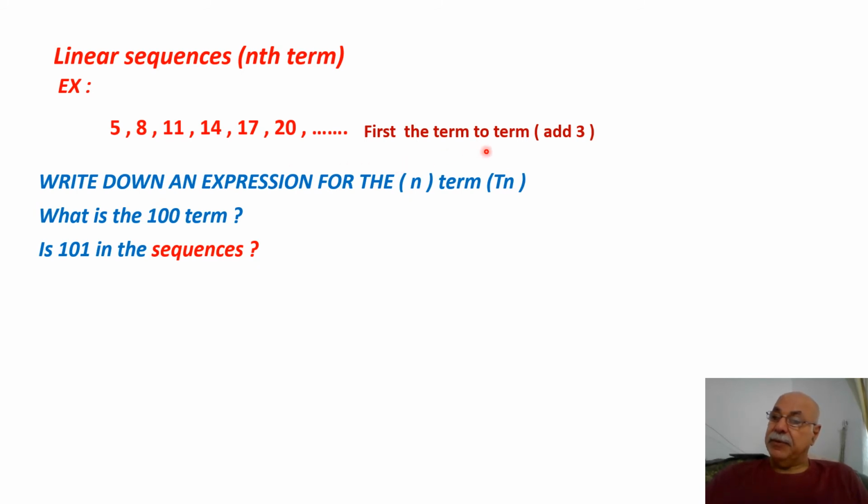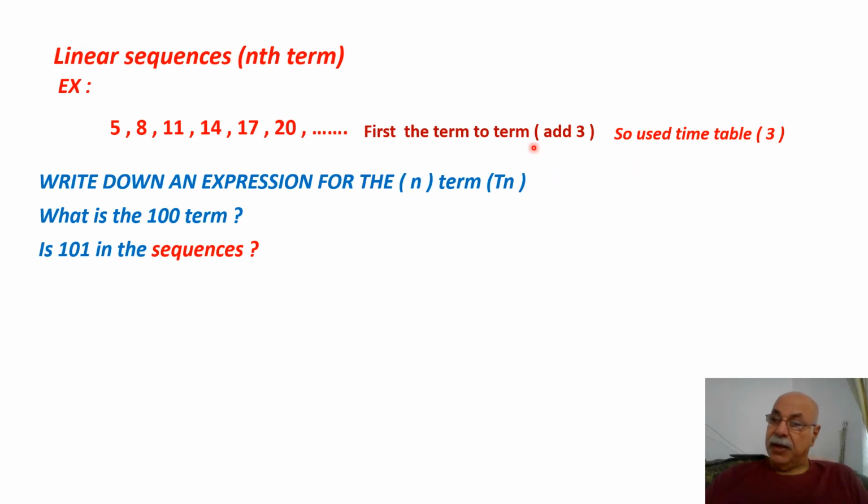First, the term to term rule is add 3. You see, we added 3 here, 3 here, 3 here, 3 here. First term to second term 3, second term to third term 3, third term to fourth term 3, fourth term to fifth term 3, fifth term to sixth term 3, and so on to the end.